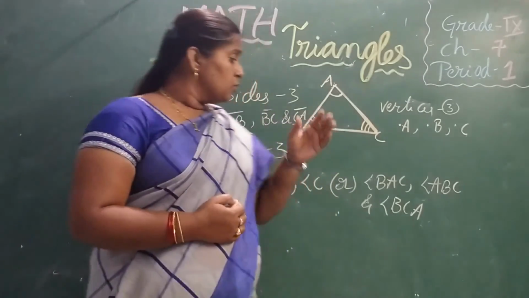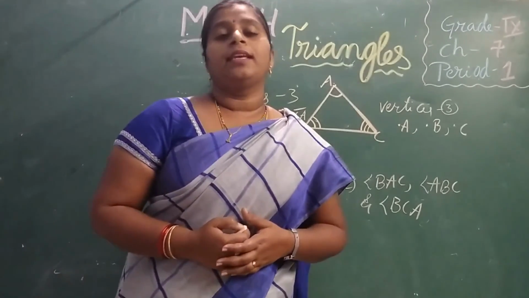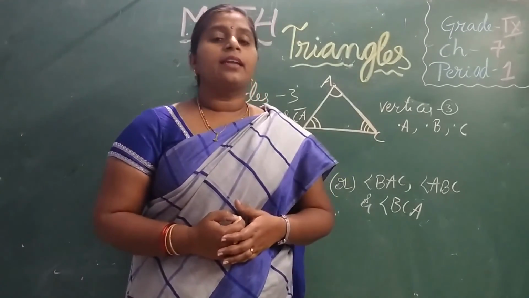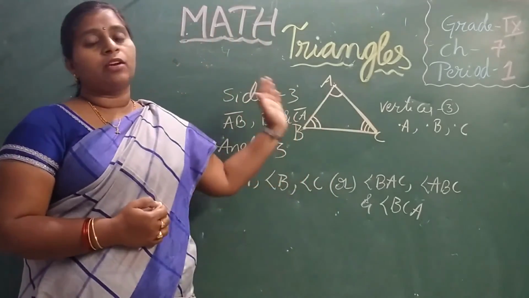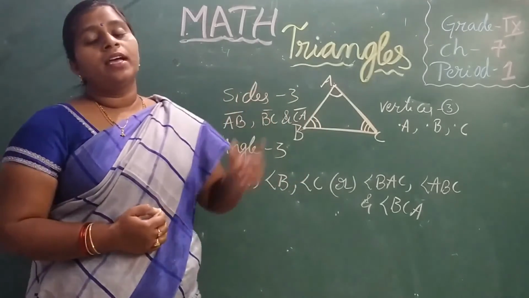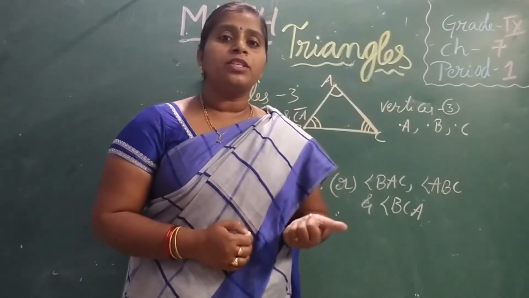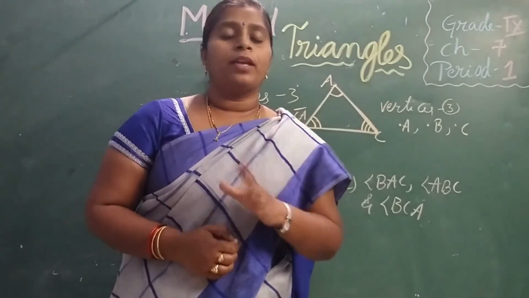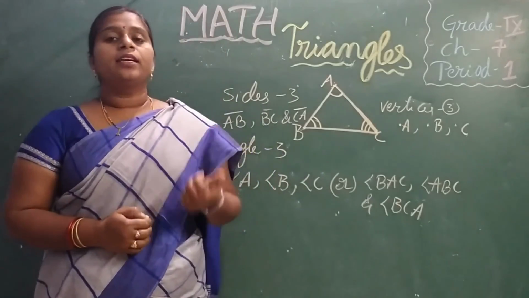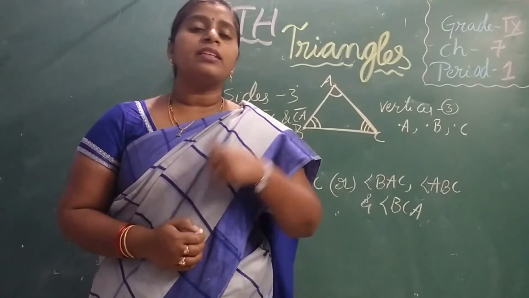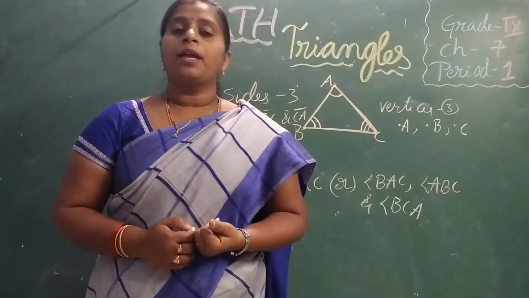What is meant by an equilateral triangle? The triangle in which all 3 sides are equal is called an equilateral triangle. That means AB equals BC equals CA. The second one is the triangle in which 2 sides are equal and one is unequal. That type of triangle is called an isosceles triangle. In the third category, the triangle in which all 3 sides are not equal in size, they are unequal, is called